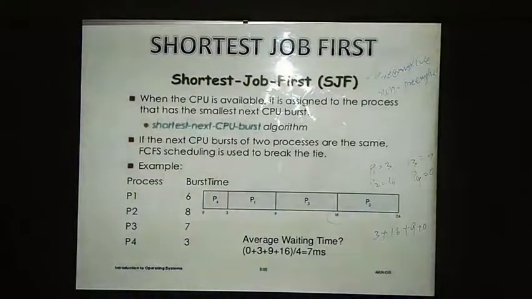This algorithm gives the minimum average waiting time by moving a short process before a long one, which decreases the waiting time of the short process. Here it is decreasing the waiting time of the shortest job, but if we have a process with the maximum CPU burst time, then it needs to keep on waiting for its turn.